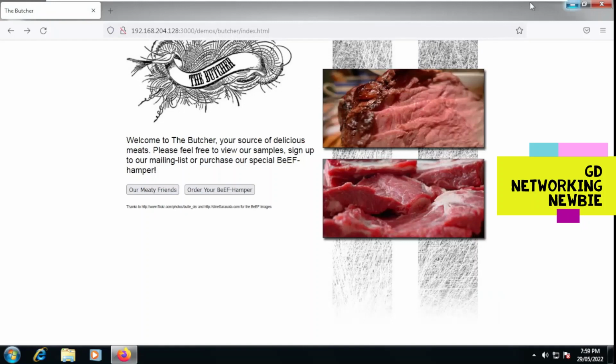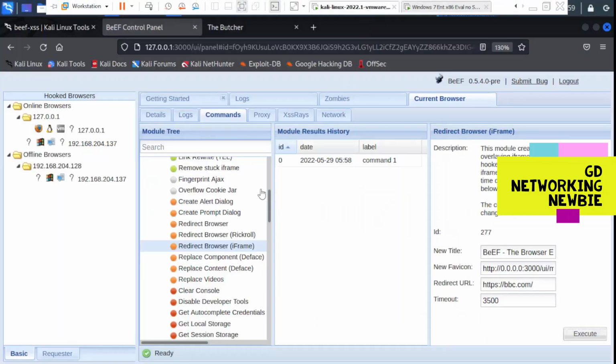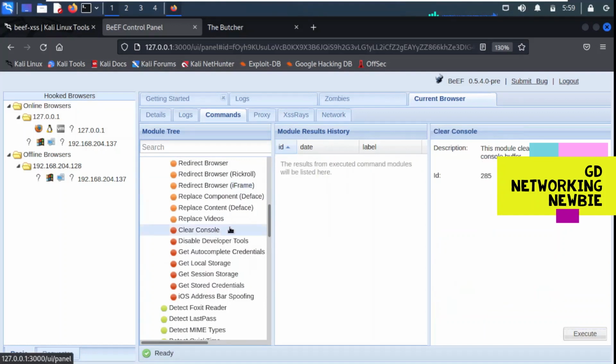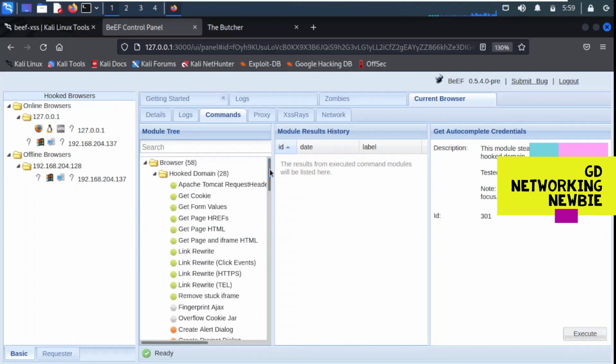So this is something we can do, and there are still different things. Clear console, so just click it, and it says that this module clears the Chrome developer console buffer. There are many things which you just need to click, and there is a description, and then you just need to execute it.